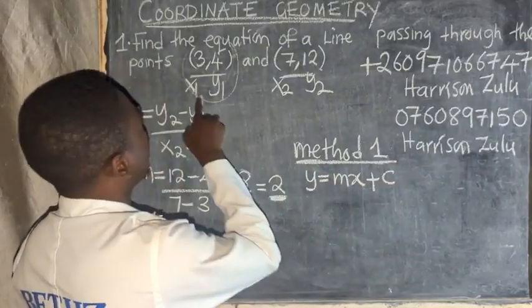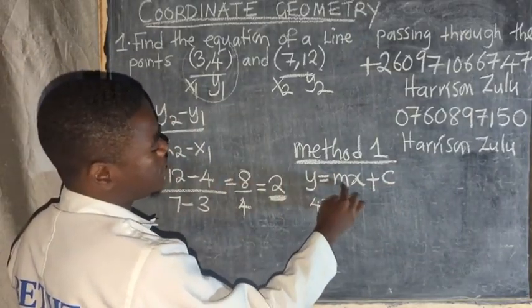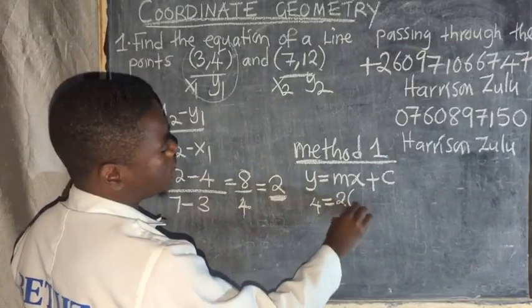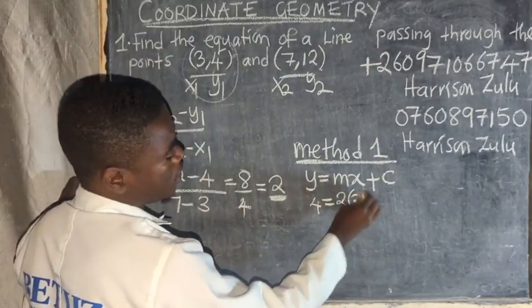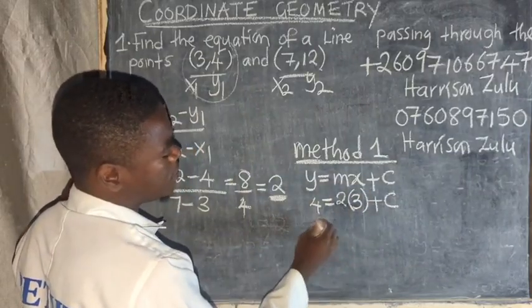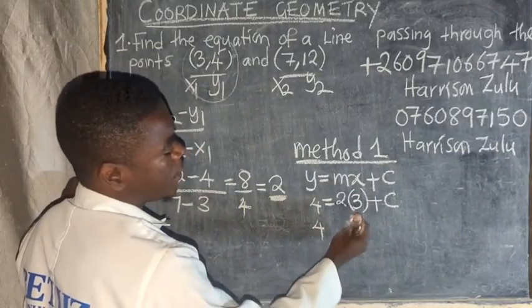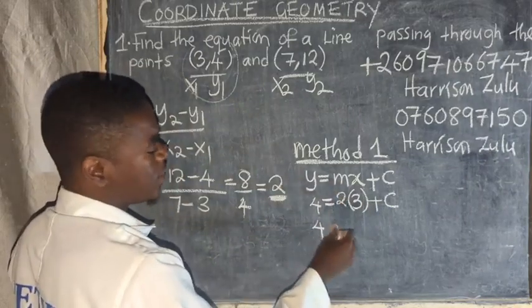So what is the value of y there? 4. 4 is equal to, what is the gradient? 2. What is the value of x? x there is 3. Then plus what? c. This one comes this side. So this is 4. When you multiply here, you get a 6. So the 6 will go to the other side of the equation.